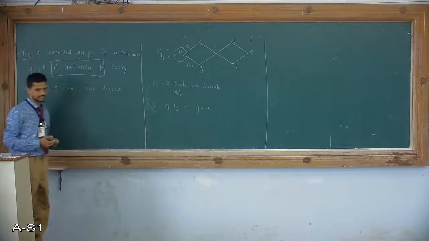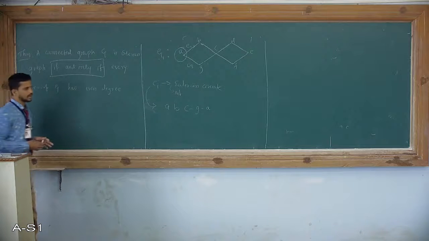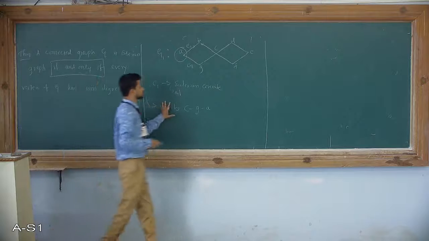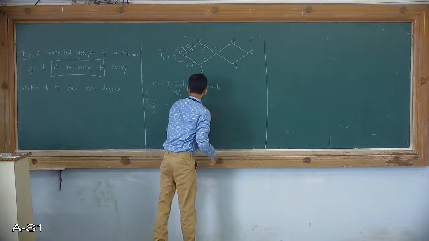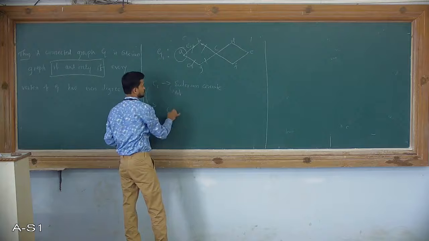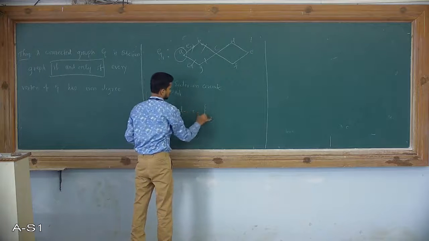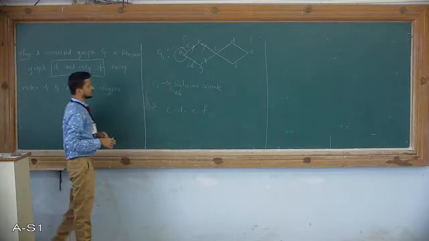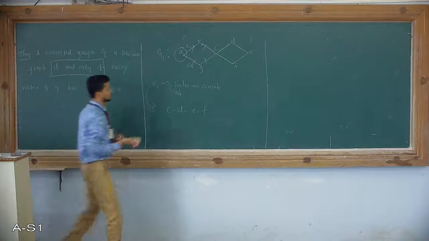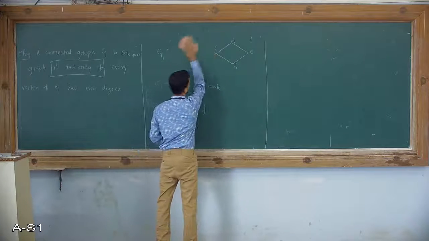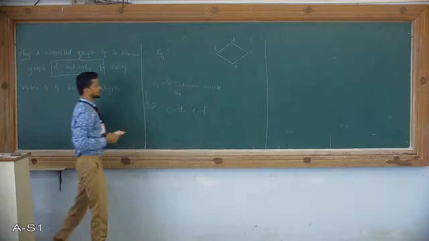Obviously this is not an Eulerian circuit. What I will do is eliminate this edge from the graph. So what circuit is left out? Another circuit is left out: C, D, E, F. Now, if this is a graph, does this circuit include every edge of a circuit or not?